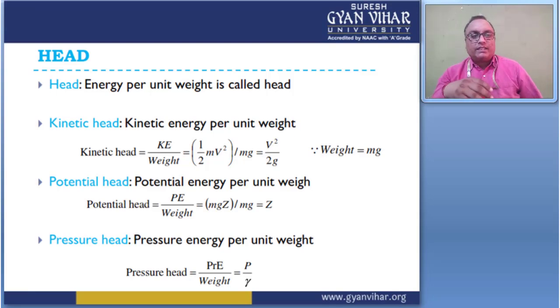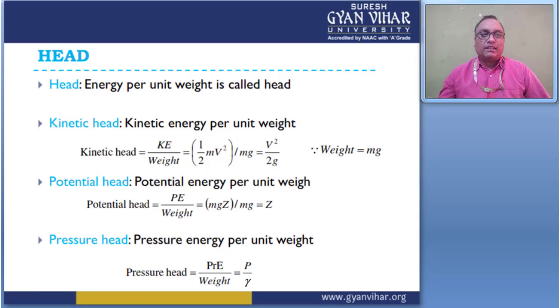And the next case is the pressure head. This is the term for the pressure energy per unit weight. The pressure head is equal to the pressure energy divided by weight, and weight is mg, so it is P by gamma. P by gamma is here, right?